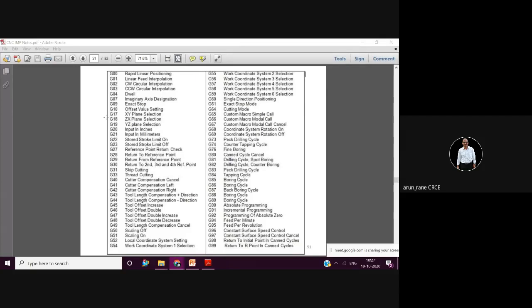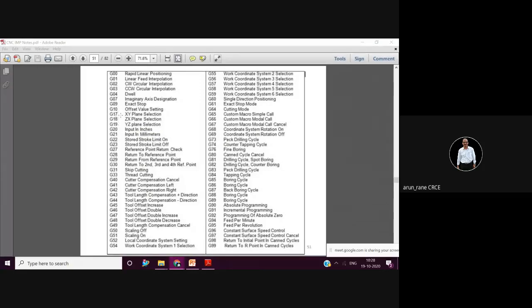So now again I will tell you which codes to remember out of these so many G codes. That will reduce your work. G00, G01, G02, G03, G04. What I am pronouncing, you have to remember.